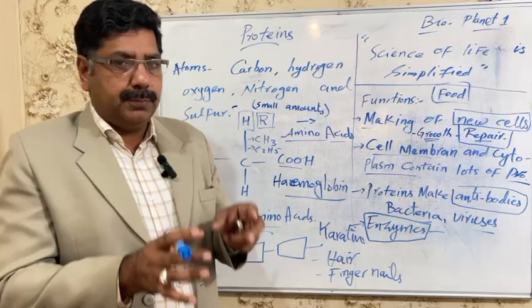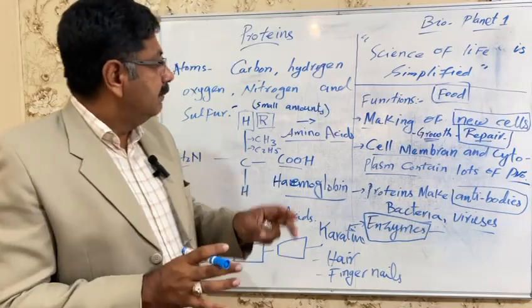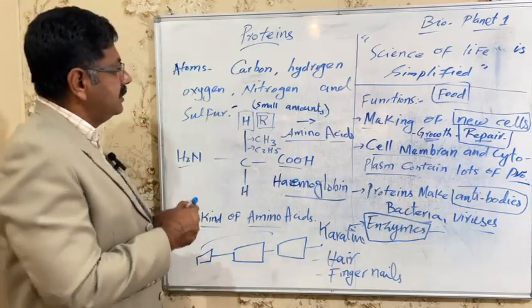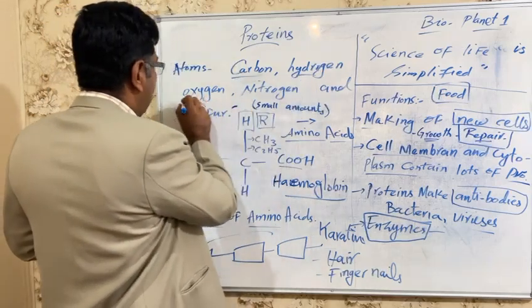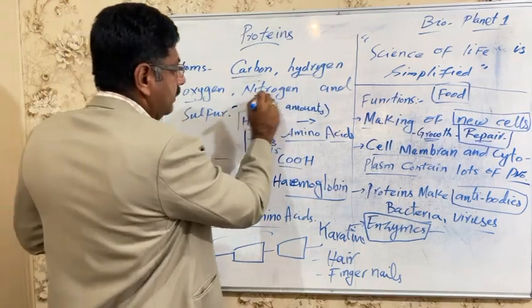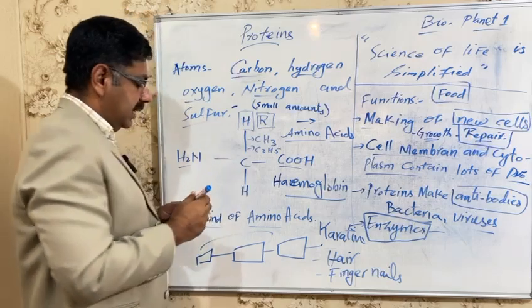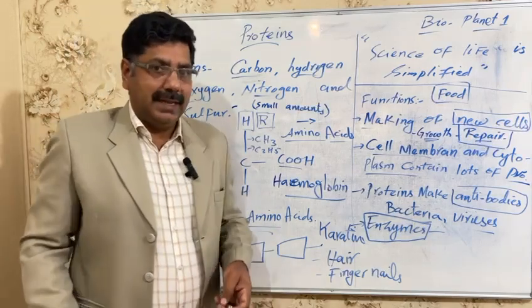So the shape of the protein is very essential, and along with that, the molecules contain carbon, hydrogen and oxygen. These are biomolecules. Nitrogen and a small amount of sulfur are also present, as a review.